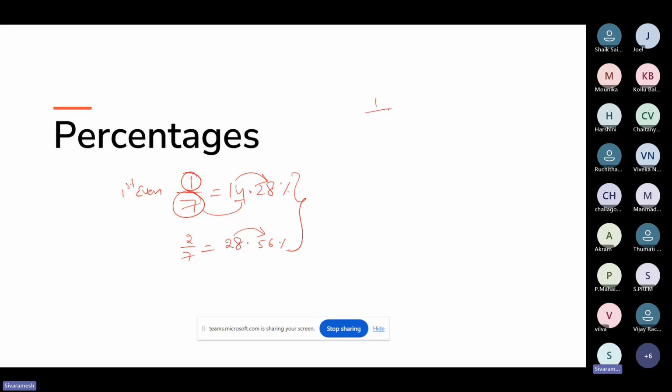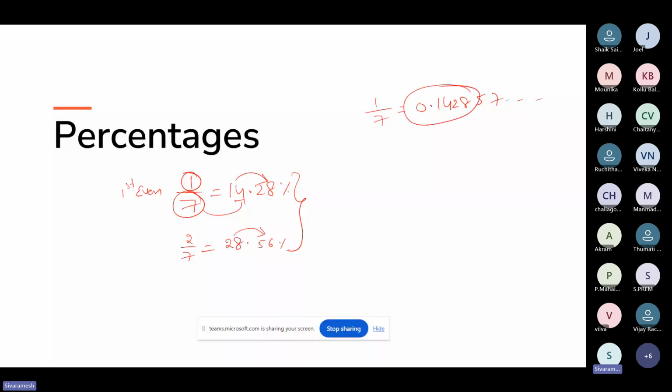Just type 1 by 7. If you type 1 by 7 in your calculator, you will get 0.1428 and so on. But we are only considering 2 points after the decimal, because it will not give you much difference. Even if you keep on going, it might show 0.142857 and so on. I didn't remember exactly. You will get this type of answer, but we are considering only up to that.